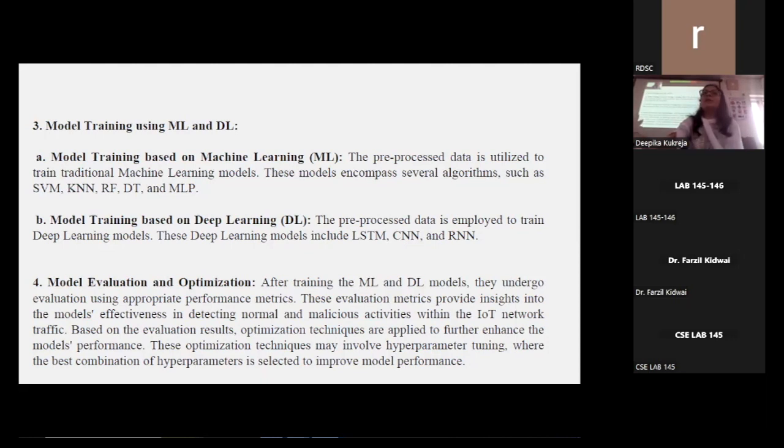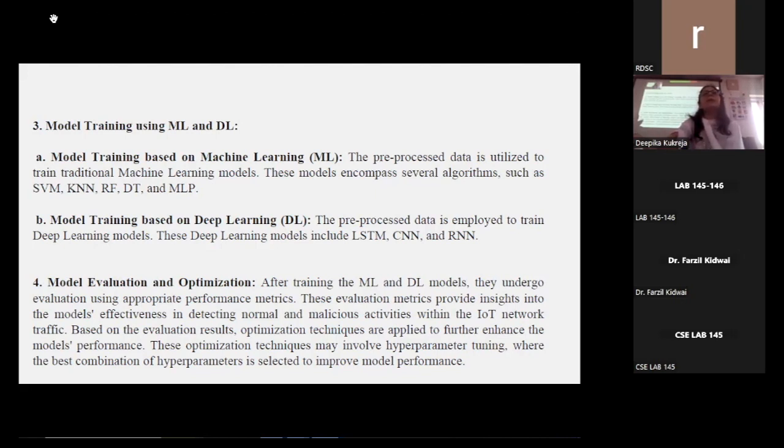In the second phase, I have done model training based on machine learning methods, where the pre-processed data is employed to train deep learning models. These deep learning models include LSTM, CNN, and RNN. Deep learning models have the capacity to learn intricate patterns from the data, making them adept at complex intrusion detection tasks. The last phase of this process is model evaluation and optimization.